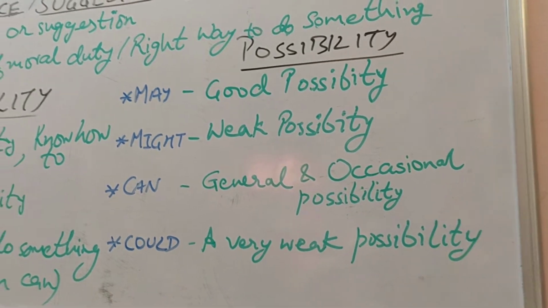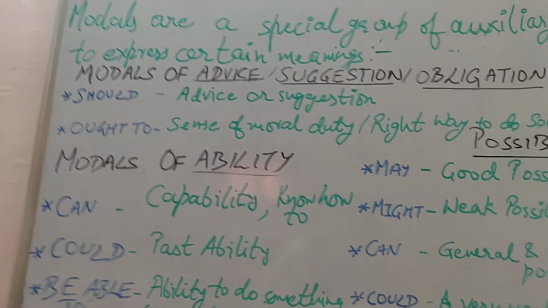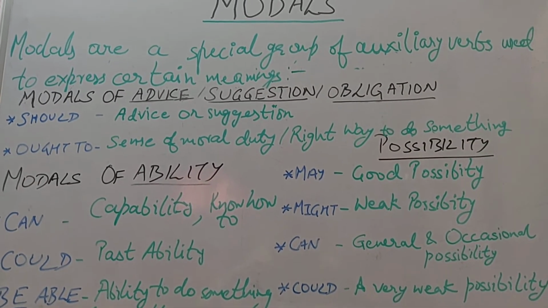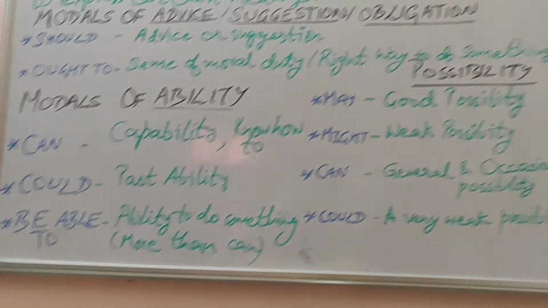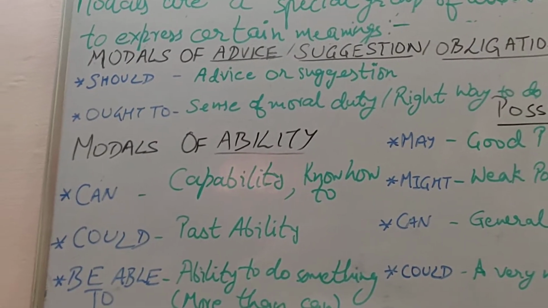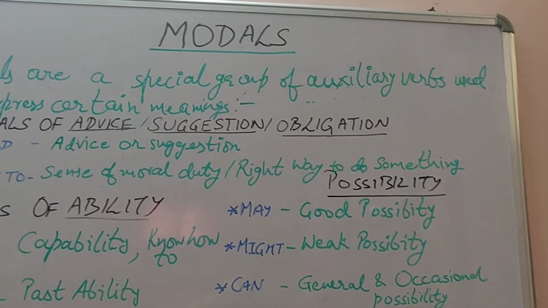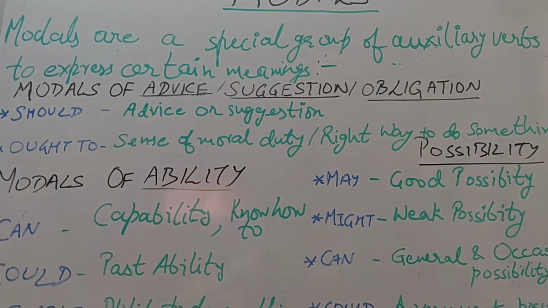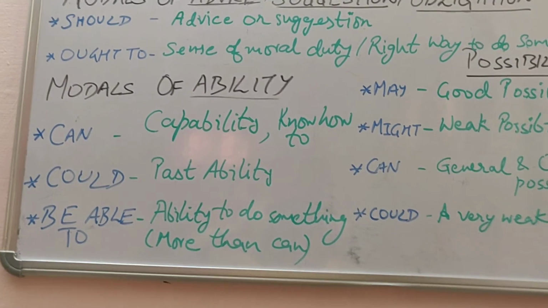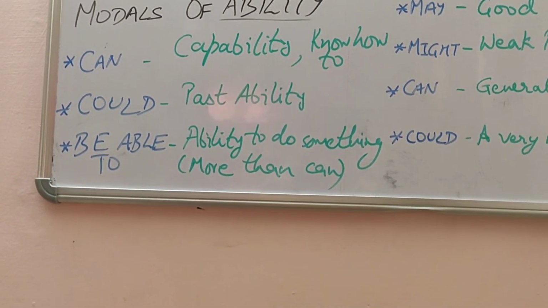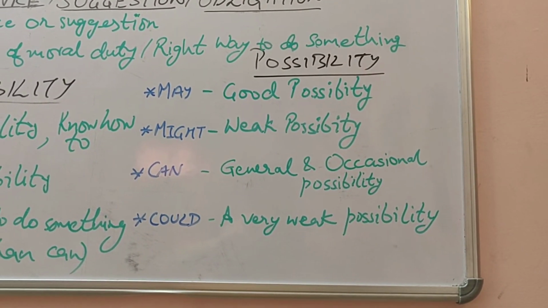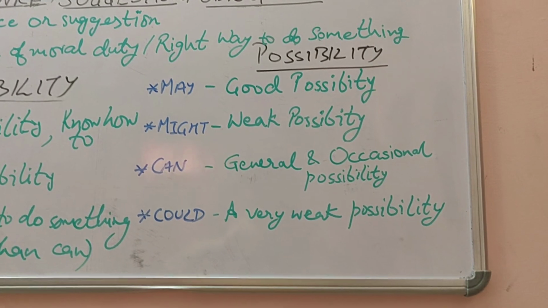You have understood the three different types of modals which I have taken, three different situations where we are using the modals: modals of advice, suggestion and obligation, modals of ability, and modals of possibility. Once again I am revising. Modals are a special group of auxiliary verbs which are used to express certain meanings. Modals of advice, suggestion or obligation are should and ought to. Modals of ability are can, could and be able to. These three. Then modals of possibility are four, that is may, might, can and could.